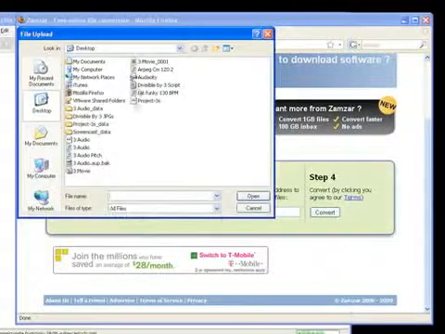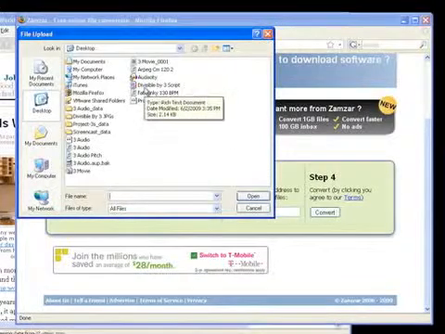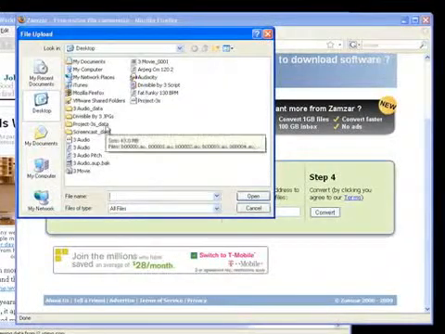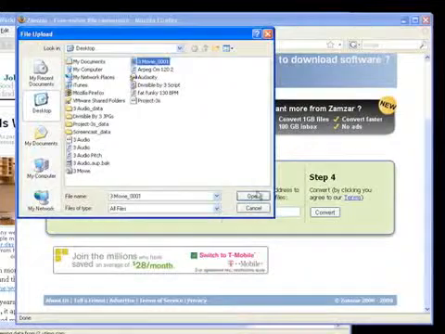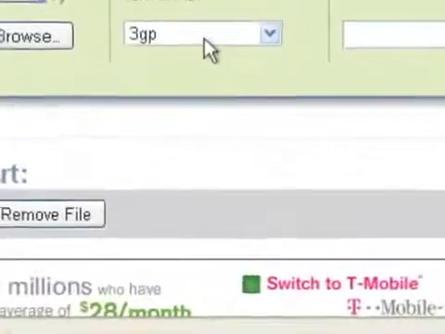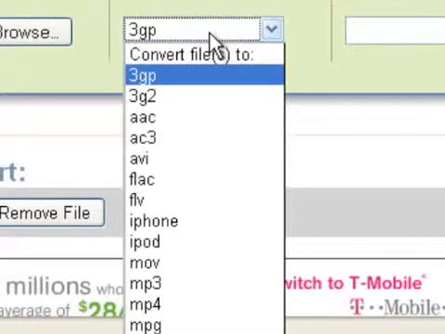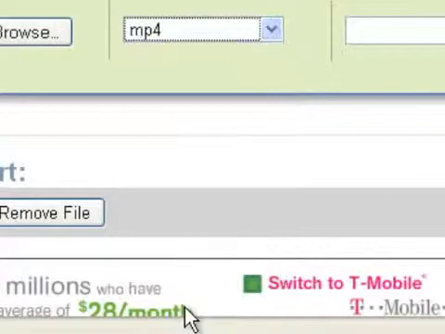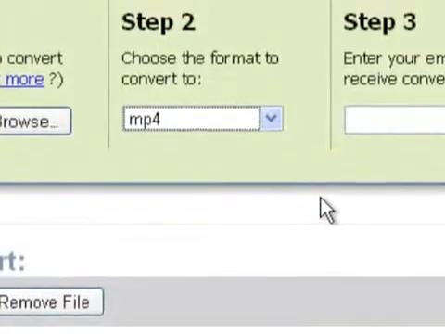First, I browse, and on my desktop I have movie_001. It's a Windows media file. I choose that, and now step 2 is to convert the format. I want to convert it to MPEG-4. That is a format that will work on Macintosh computers.